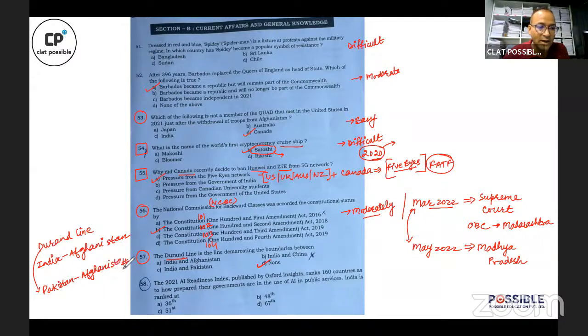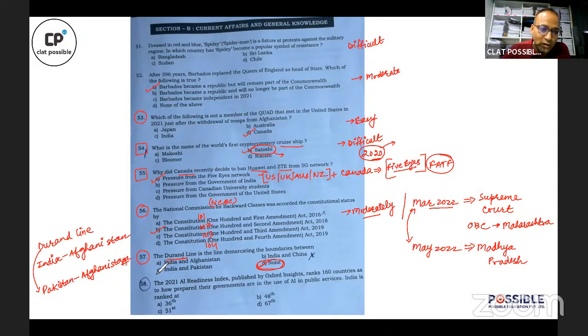Pakistan and Afghanistan. And because there is no such choice, Pakistan and Afghanistan, this is why I think the correct answer to this question should be none. The correct answer to this question should be none. Now, it will be interesting to see what NLU Delhi considers the correct answer to this question.